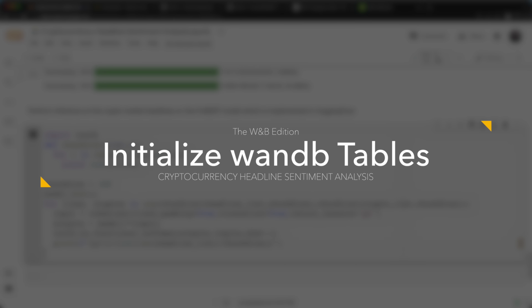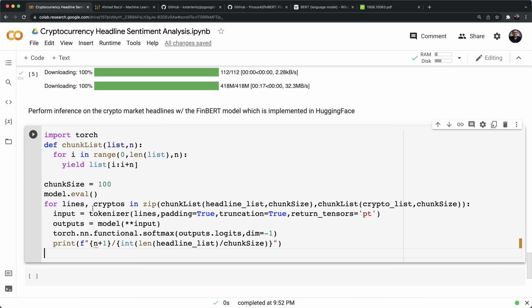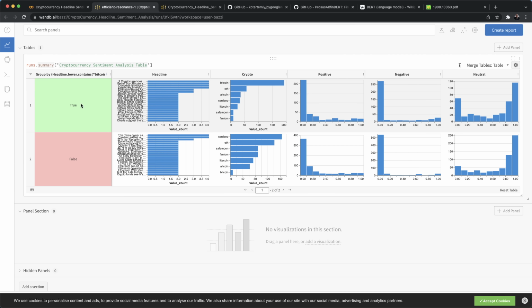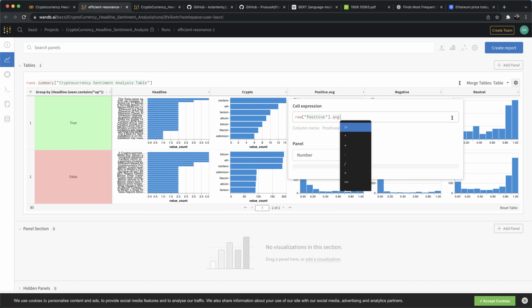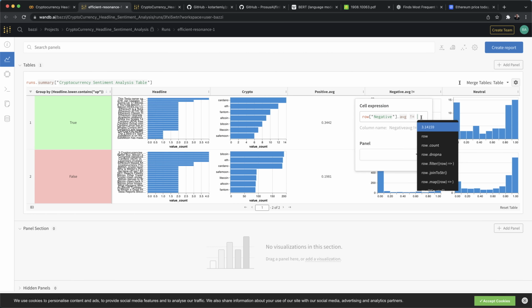So this is the block we need for now, but it's incomplete because we need to store the predictions, whether it's positive or negative or neutral, in a wandb table. Wandb tables are super powerful. W&B tables lets you interactively analyze your model predictions. This will let us understand our model and make sure it's performing correctly and further share it with my colleague.